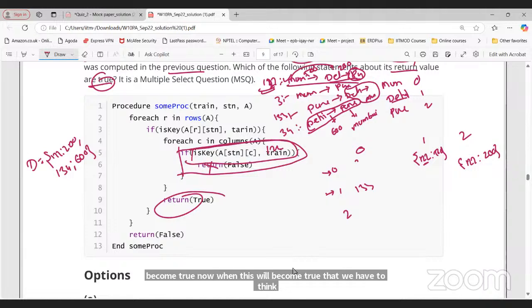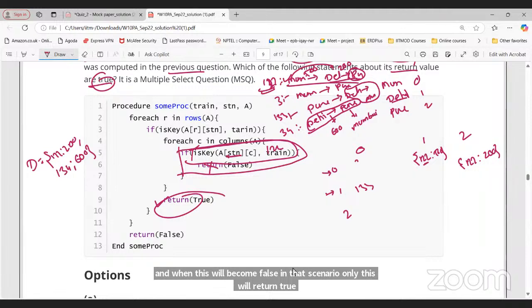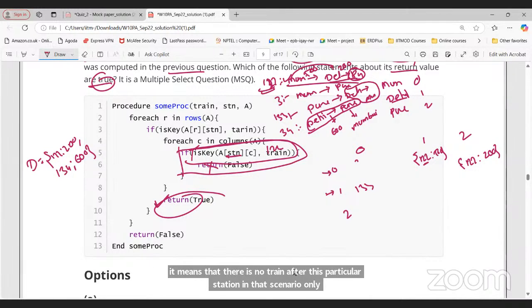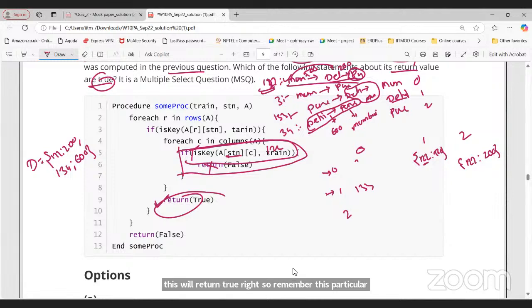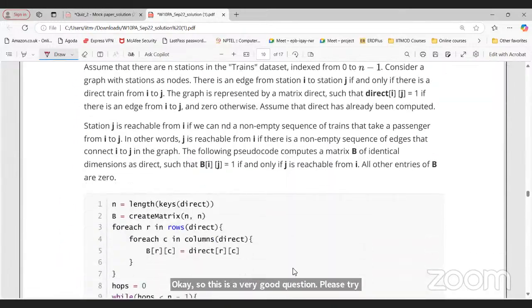And when this becomes false, in that scenario only this will return true. So it means that there is no train after this particular station. Remember this. Even if you don't take the data, you can still answer this question if you understand what we are doing here. This is a very good question. Please try to solve again.